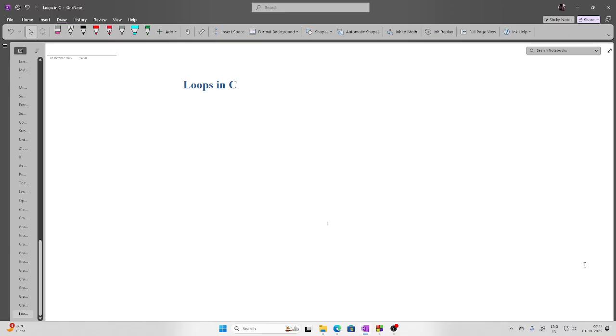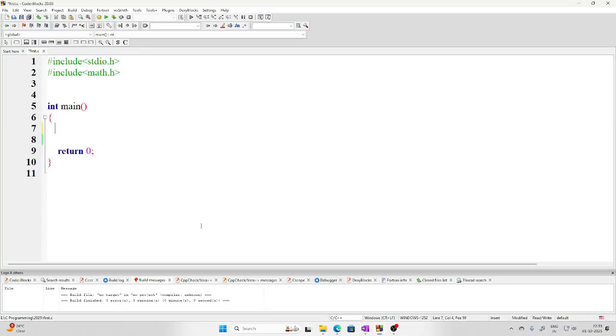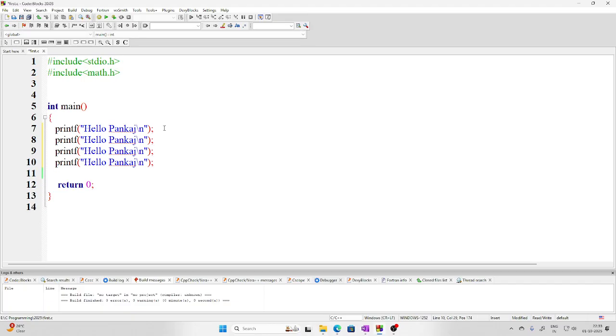So let me head to Code::Blocks. Let's say I want to print this statement, Hello Pankaj. Let's say I want to print this statement 10 times. Then what do I have to do? One way is to copy this, paste, then paste, then paste, and so on.